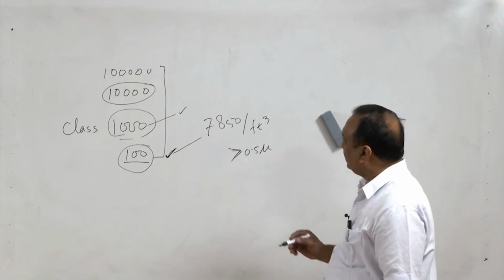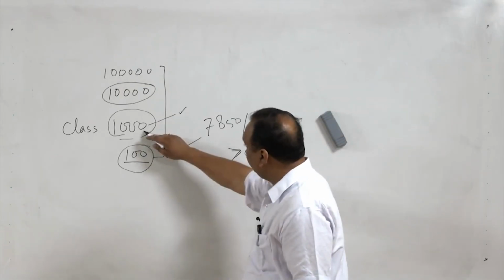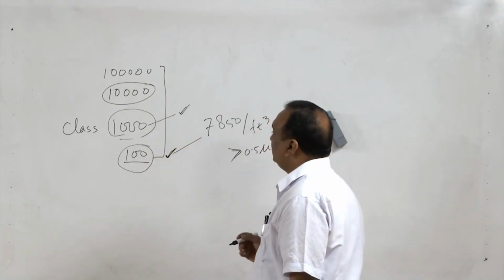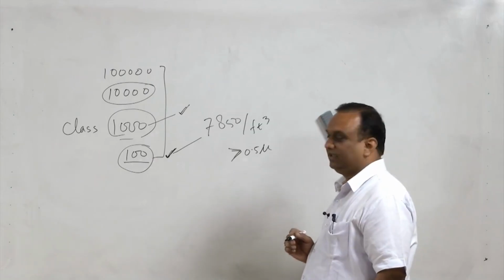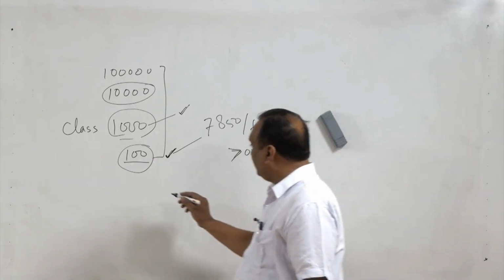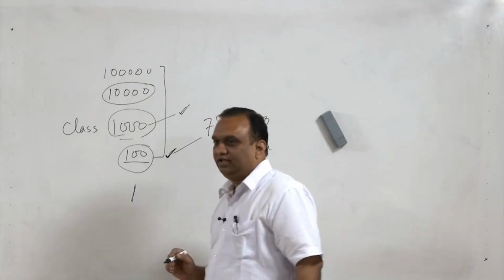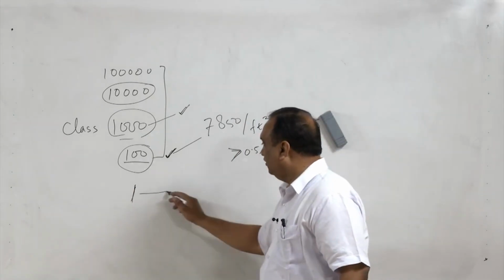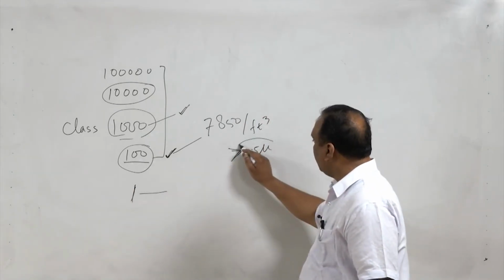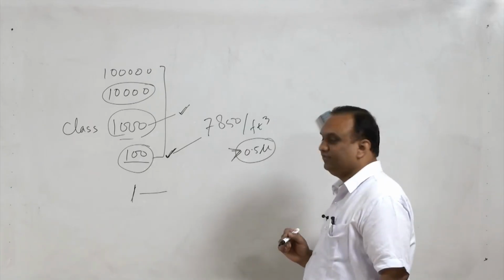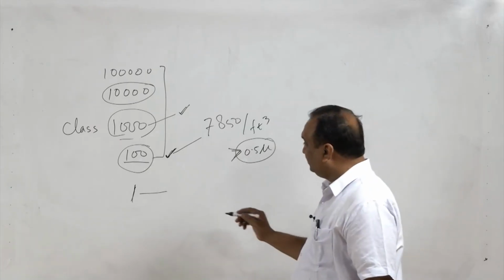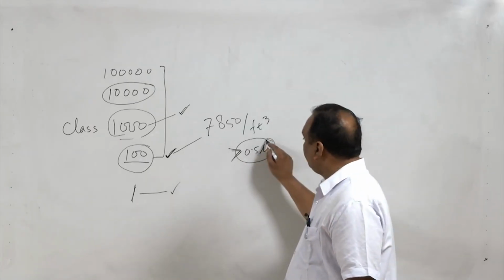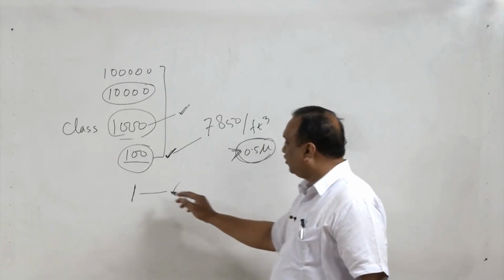Now for the surgery room, for medical applications, class 1000 is recommended. There is class 1 also. Your mobile chips are manufactured in class 1. No particle has dimensions greater than 0.5 microns. So it is free from any particle of this size, and human occupancy is not allowed.